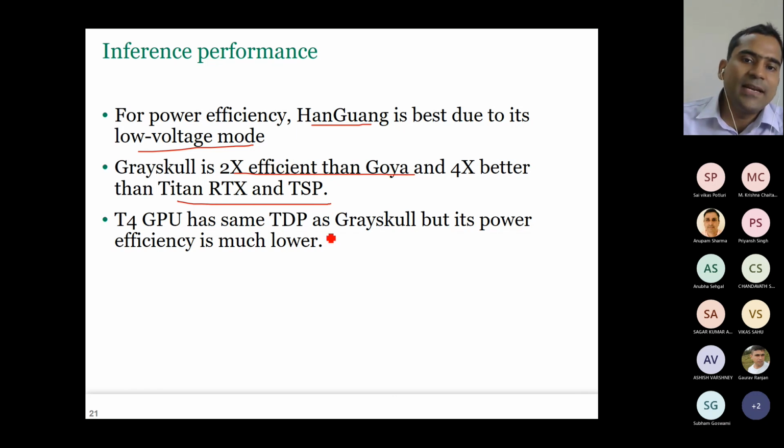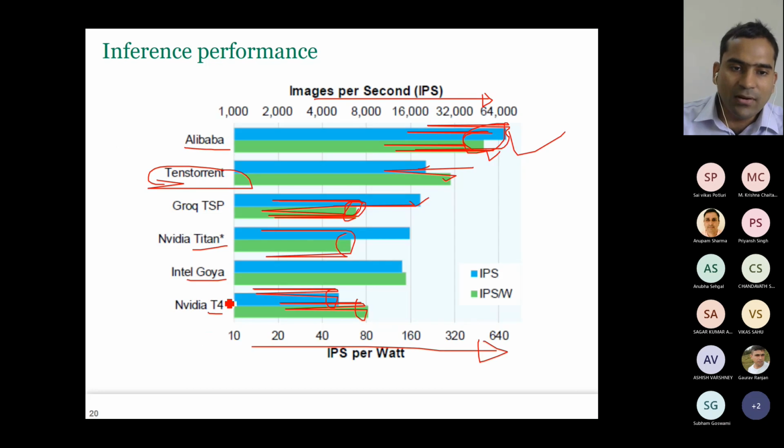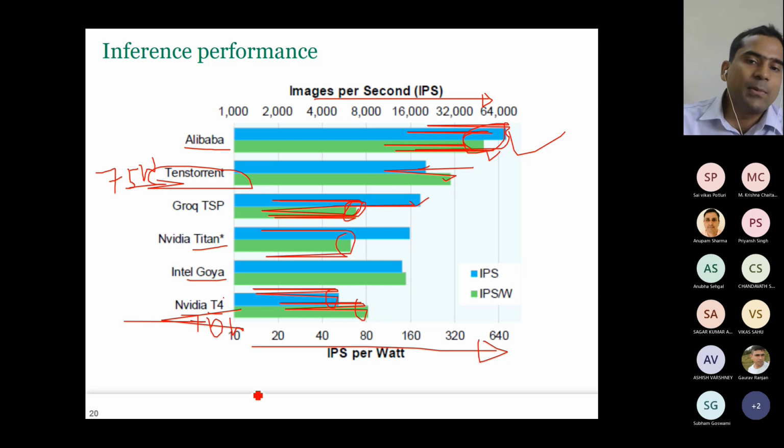Now, T4 GPU has same TDP as Grayscale, but its power efficiency is much lower. So here you can see T4 has a power budget of 70 watts. Here it is 75 watts. Okay. So although they're consuming the same amount of power, but still it is giving you much higher performance and much higher IPS per watt.